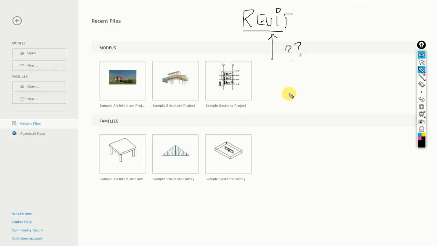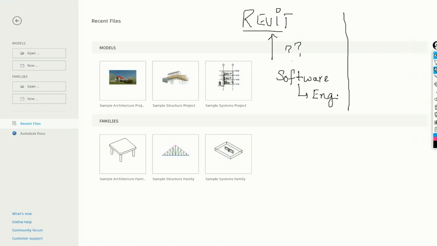Revit is a software which is mainly for the architects and engineers. It does stuff which is extremely specific, and that's the reason why engineers use Revit and not some other software. It's super specific. Okay, good, beautiful.